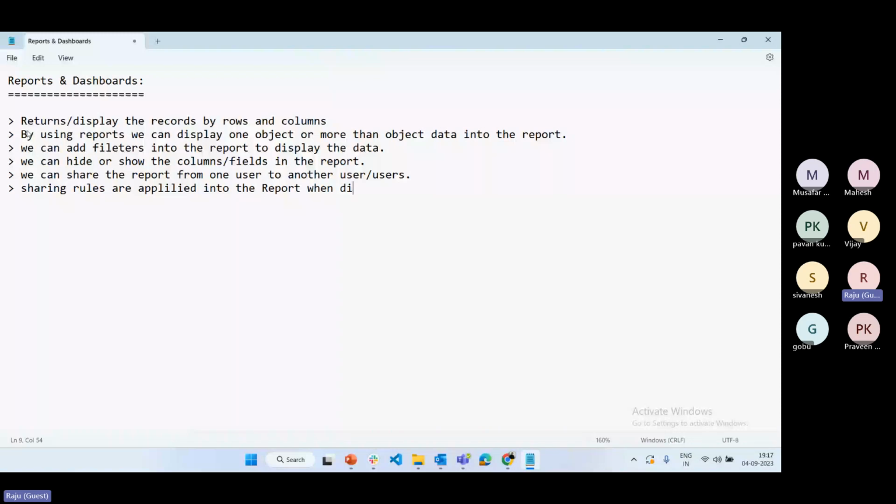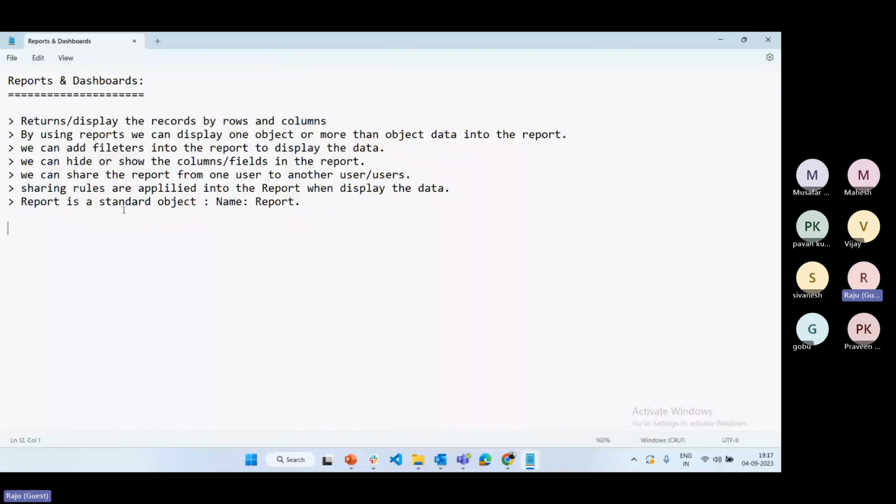The next one is that report is a standard object, and the report name is Report only. So these are some points about reports.